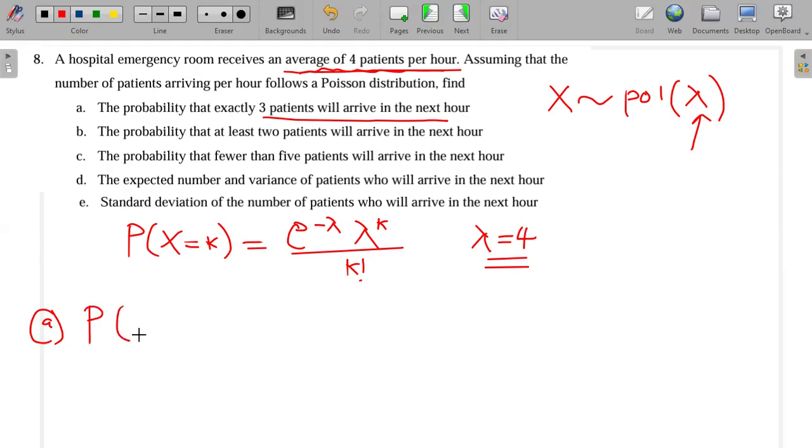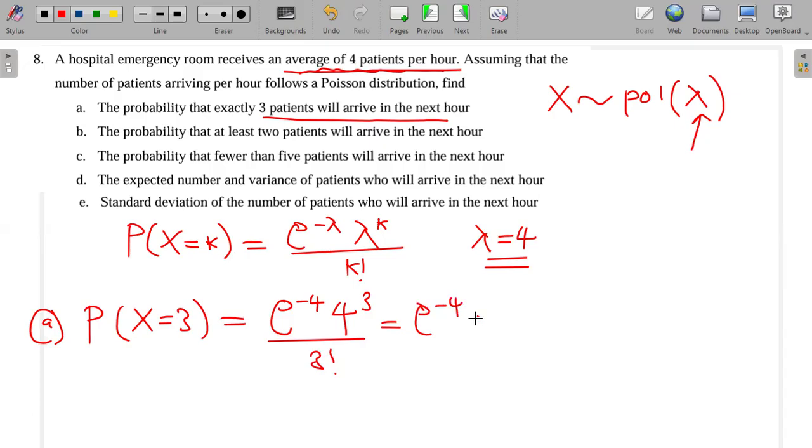So the probability that exactly 3 patients will arrive will be equal to e to the power minus 4, and then 4 to the power 3 over 3 factorial. This gives e to the power minus 4 multiplied by 4 to the power 3, which is 64, over 3 factorial, which is 6.